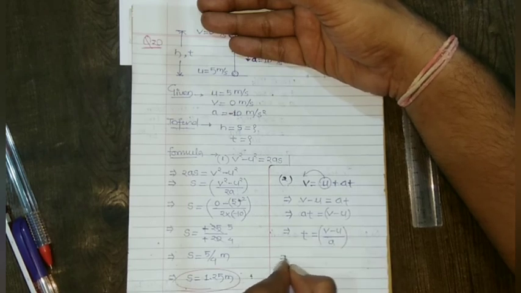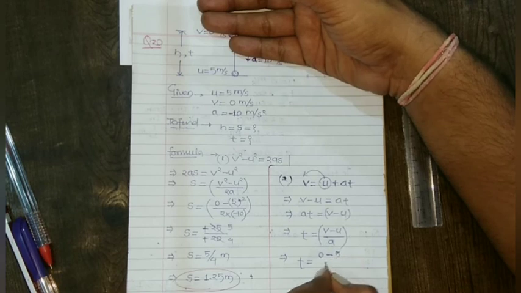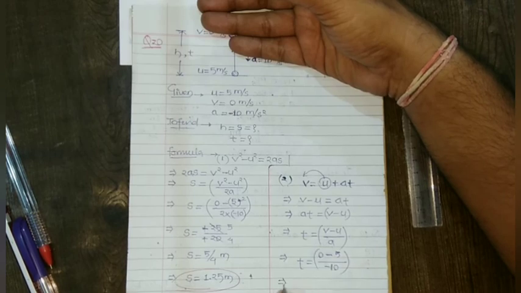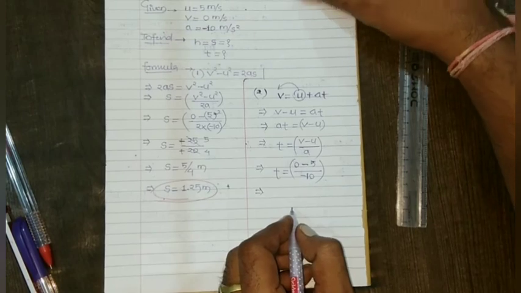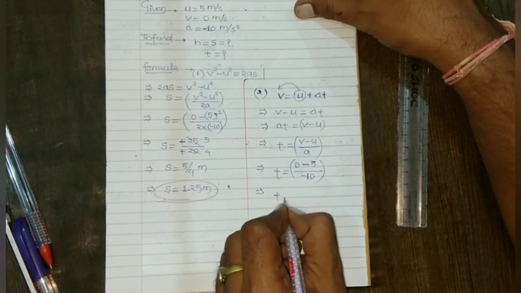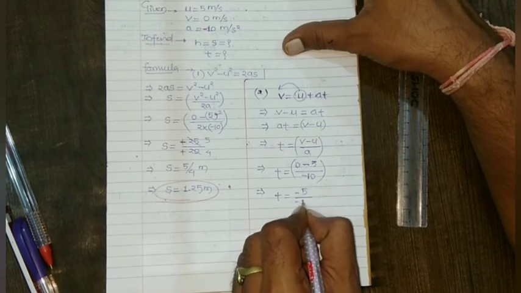So t will be equal to how much? v is 0, u is 5, a is minus 10. So from here t will be equal to minus 5 upon minus 10.